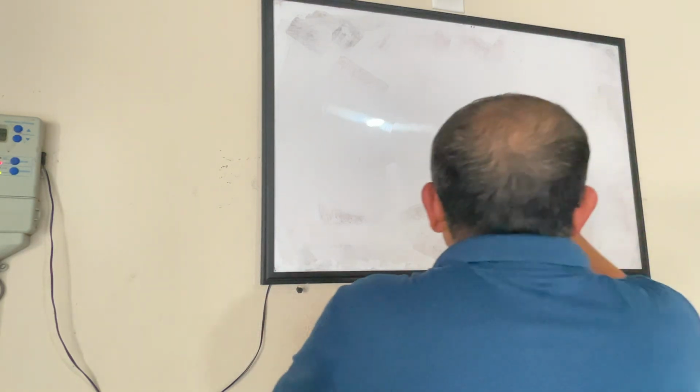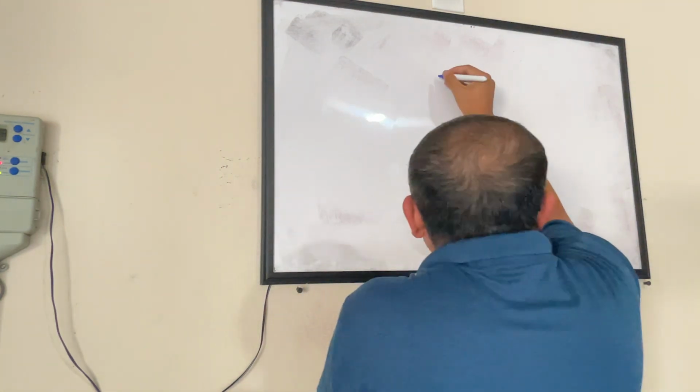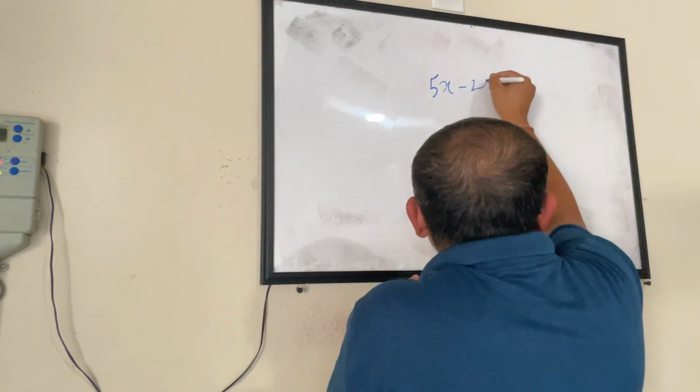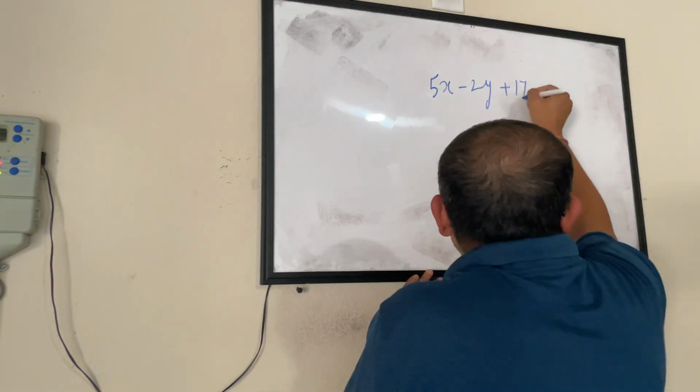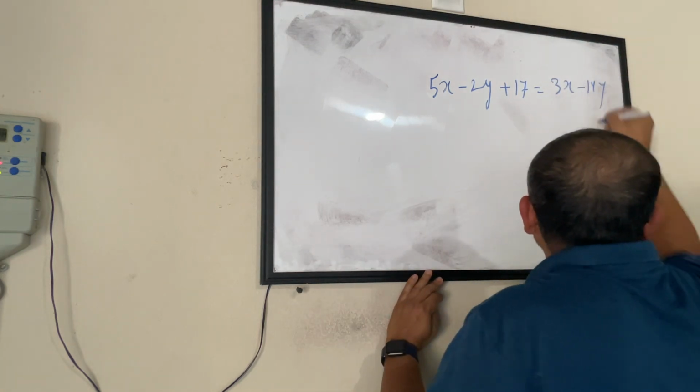Let's say you guys are all in this group because you are all preparing for SAT. Can I have you guys in the same class along with those toddlers or the junior kids from 3rd to 5th grade? No. You don't want to deal with unlike things, right? Things which are not similar in nature. So you always end up isolating or segregating things so that you deal with similar things together. Let's say if you have 5x minus 2y plus 17 equal to 3x minus 14y.